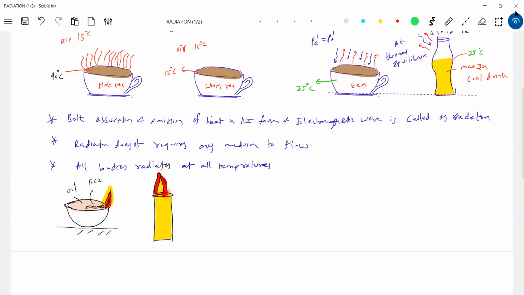The same thing happens with the wax here. I think this is a wax candle. Am I right? For so many years, since high school, you came across science. You should have asked yourself, looking at a candle, looking at this lamp, how does it happen? You never bothered, no?